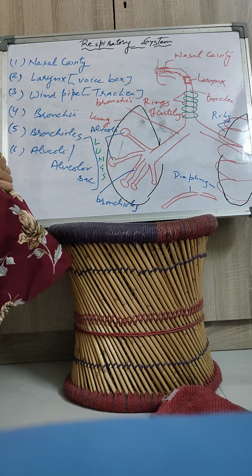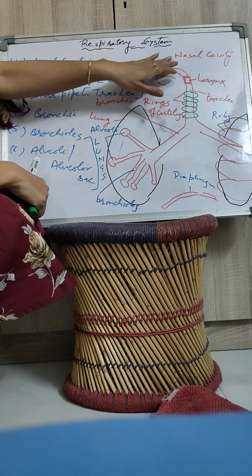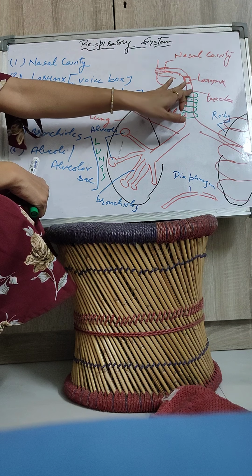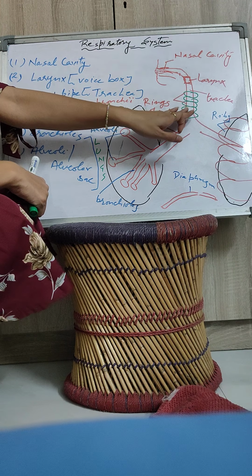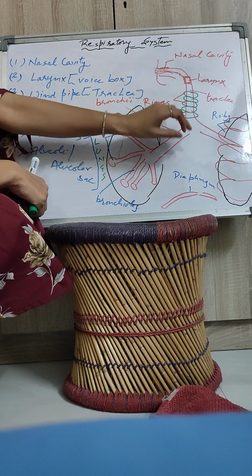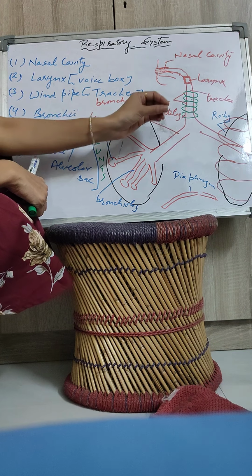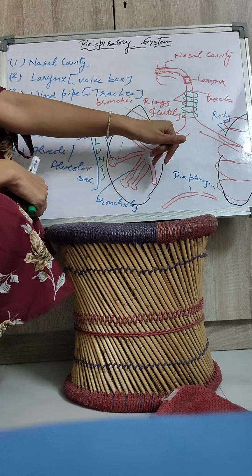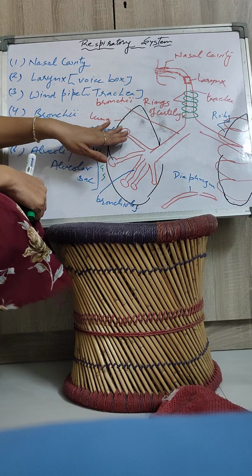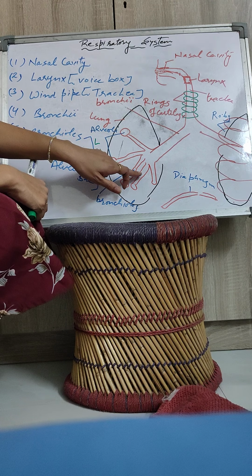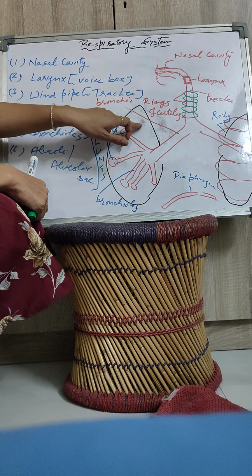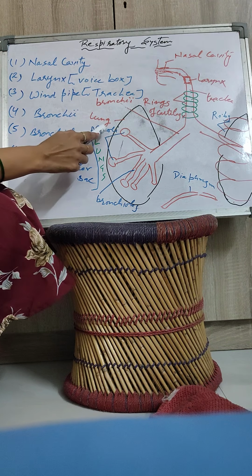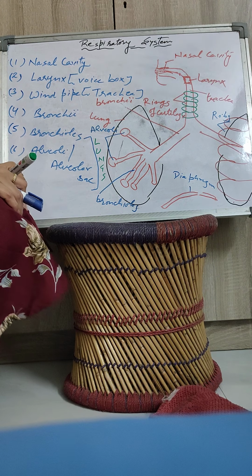Again I am going to repeat it. First of all, the nose. The nose continues with the nasal cavity. The nasal cavity opens into the larynx, and the larynx continues with the trachea. The trachea contains rings of cartilage, made up of cartilage connective tissue. Then the trachea divides into two parts, two tubes arise that reach the right and left lungs. These tube-like structures are known as bronchi, and the bronchi continue with the bronchioles. These thin tubes that rise from the bronchi and reach inside the lungs are known as bronchioles. And at the end of each bronchiole, a sac-like structure is found, known as the alveoli.